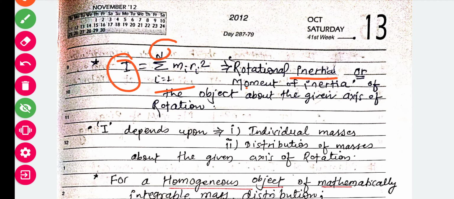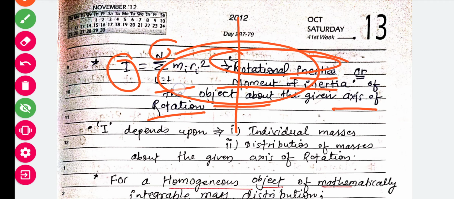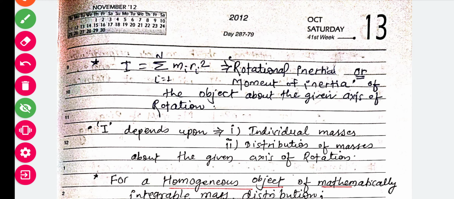This I is called the rotational inertia, or moment of inertia, of the object about the given axis of rotation. जिस एक्सिस पे बॉडी रोटेट कर रही है उस एक्सिस पे इनर्शिया मतलब प्रॉपर्टी विच इज अपोजिंग द चेंज. तो inertia, that is nothing but moment of inertia, that is equal to this formula.